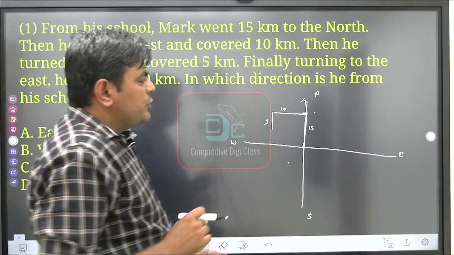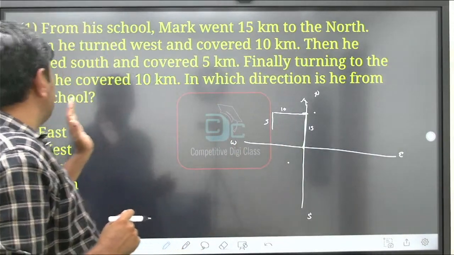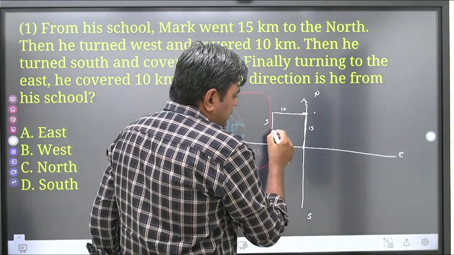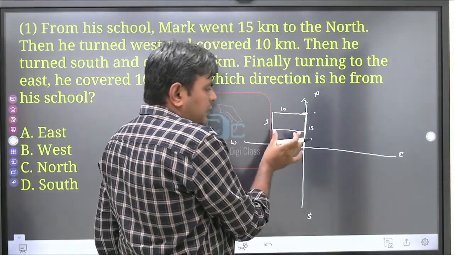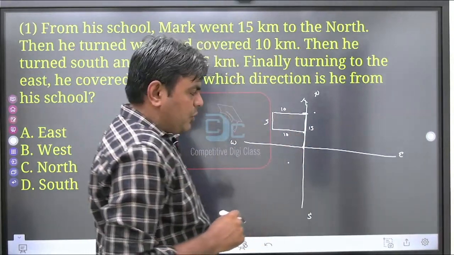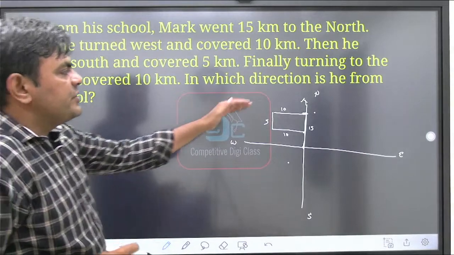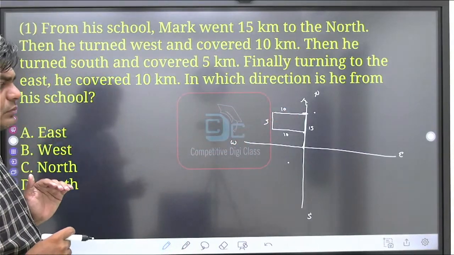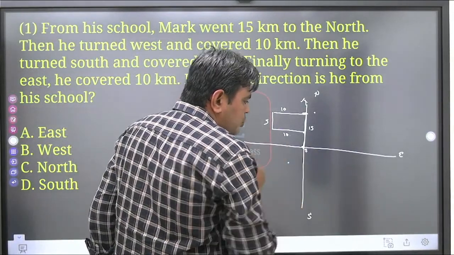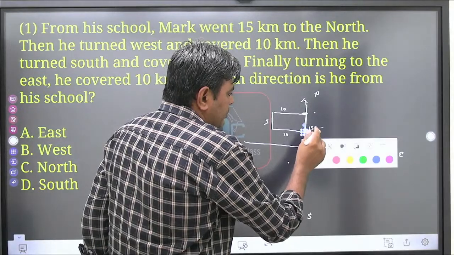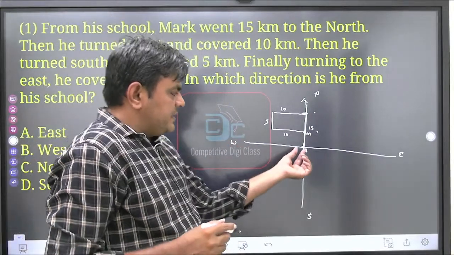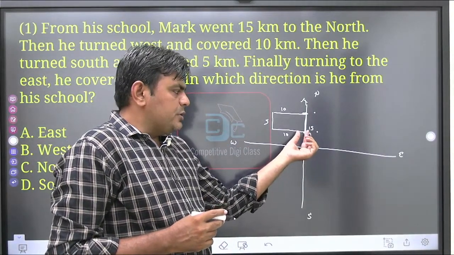After that he is going towards east direction, and the distance covered is 10 km. Suppose this is 10, so this direction is also 10. After covering 10 kilometer, definitely it will reach this line, or we can say this point. Now they are asking in which direction he is from his school. He started from his school. Consider this is his school, and then Mark reached here. So now this is the school and this is the position of Mark.